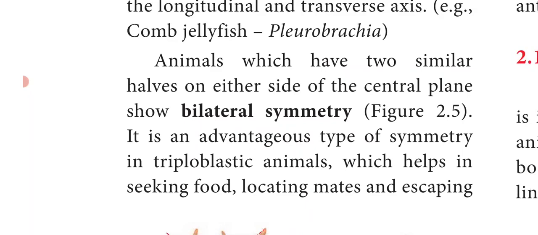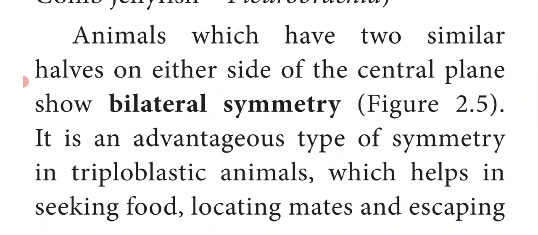Next we are going to see bilateral symmetry. What do we mean by bilateral symmetry? Animals which have 2 similar halves on either side of the central plane. When the animal is cut at the central plane, it gives 2 similar halves on either side. That is bilateral symmetry. It is an advantageous type of symmetry seen in triploblastic animals, that is, those with 3 germ layers. It is advantageous because it helps in seeking food.